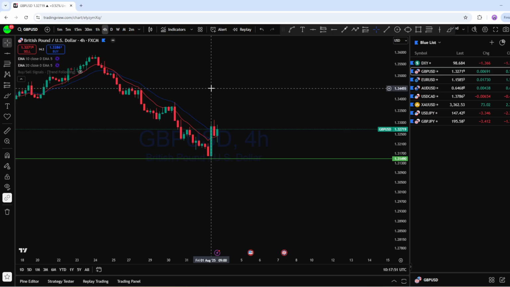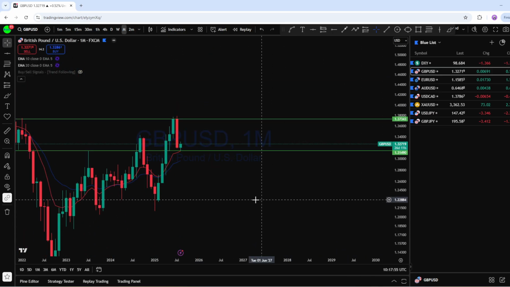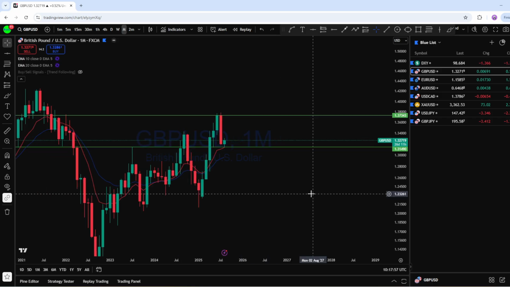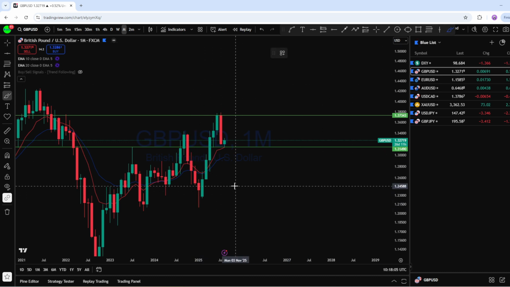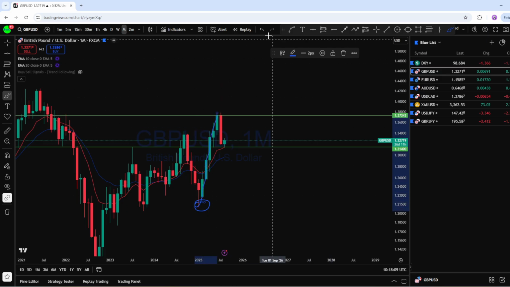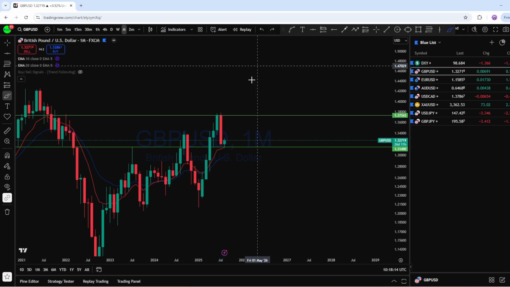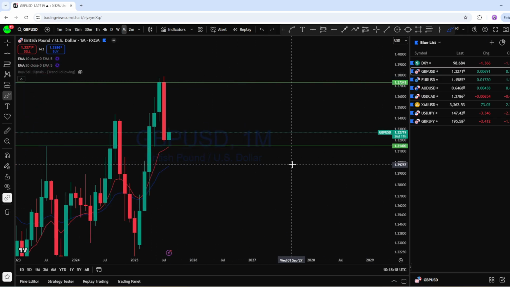Now looking at GBPUSD, we can see first of all the monthly chart to see the overall picture in this market. Now from the monthly, we can see GBPUSD for the bigger picture perspective is a bull market. If you look from here, we can see that this is a monthly impulse to the upside, followed by last month where we have seen the market break back below with a single monthly move back below.